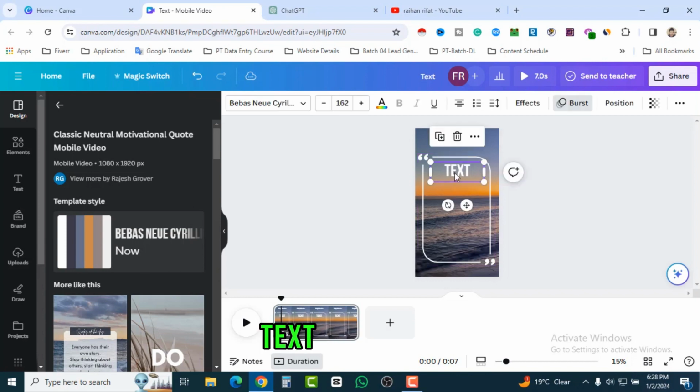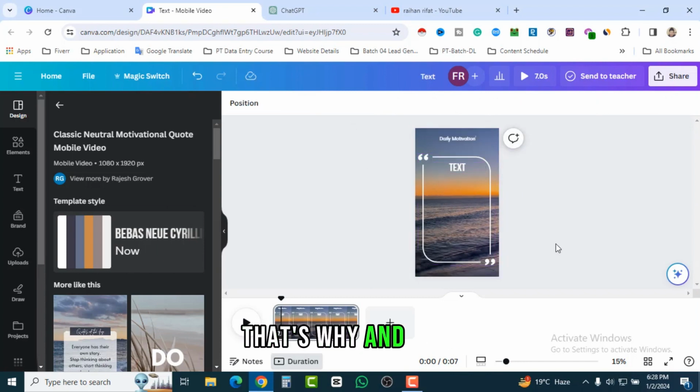Okay, write the text, and we can reduce the size because you will see lots of content is really bigger than this size. That's why. And also we can check, and we can also remove this, no problem. Here you can see. Okay, so our third step is done. We have to design our template. That means our content should appear here.